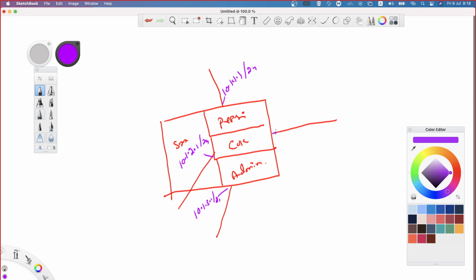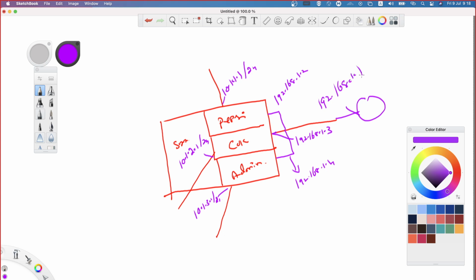Now, this shared interface will have, let's say, 192.168.1.2. The same interface, this guy will have an IP address of 192.168.1.3, and the admin context will also have that interface associated, with an IP address of 192.168.1.4. On the external part, we have a router with an IP address of 192.168.1.1. You understand what I'm saying?